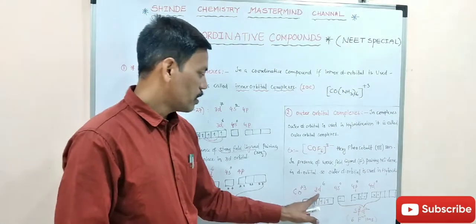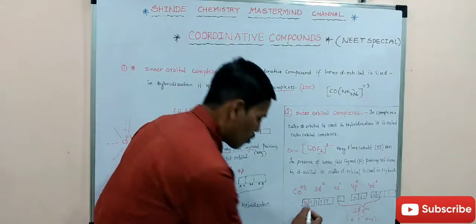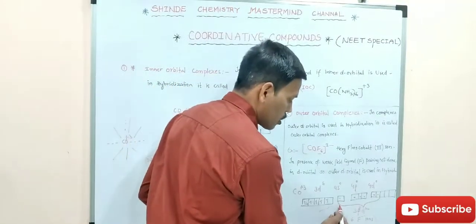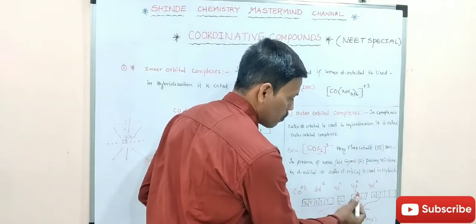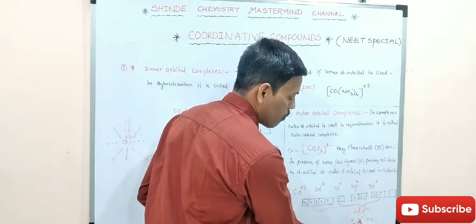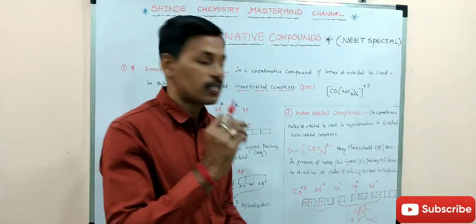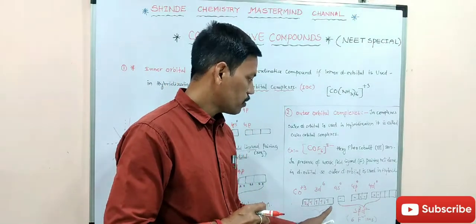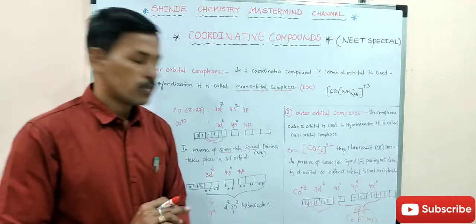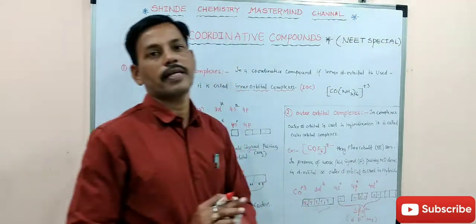See here in 3d6, 4 unpaired electrons are there. How many electrons? 4 unpaired electrons are there, and hybridization only takes place in 4s, 4p and 4d. So the hybridization name is sp3d2. Why? Because here 6 fluoride ions are donating electrons and acting as ligands. So this is called outer orbital complexes. In outer orbital complexes, only the outer orbitals take part in hybridization.